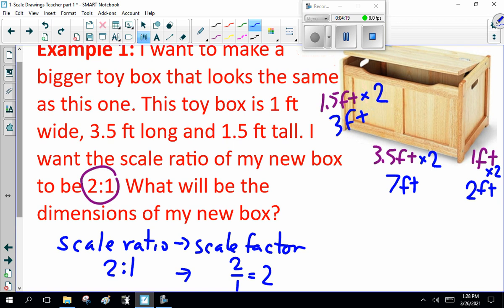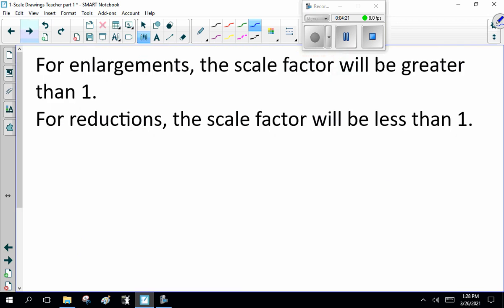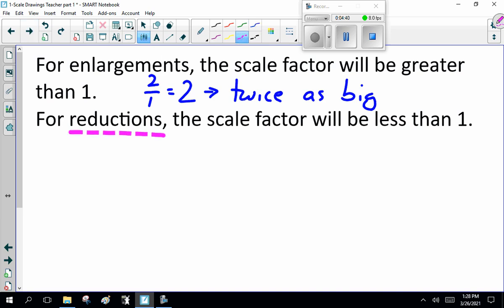Got it? Good. Now, for enlargements, the scale factor will be greater than 1, like 2 over 1, which is 2, twice as big. For reductions, the scale factor will be less than 1.